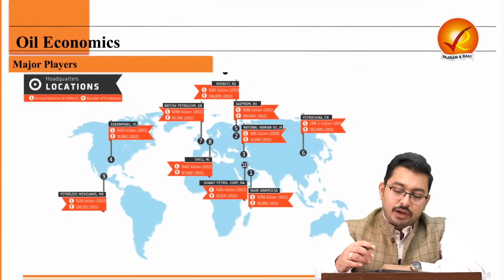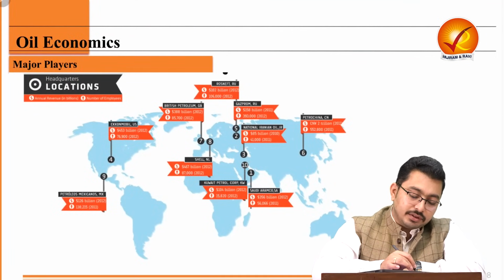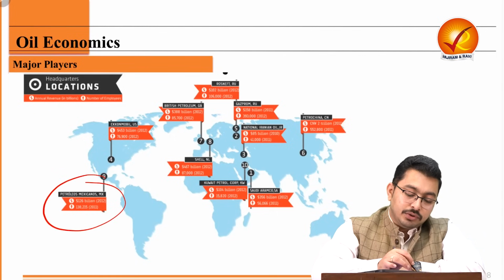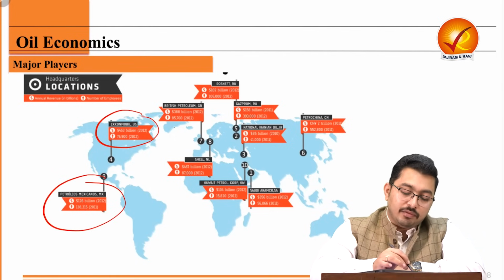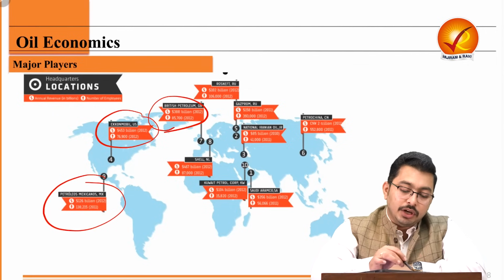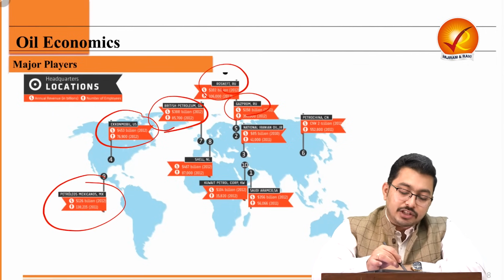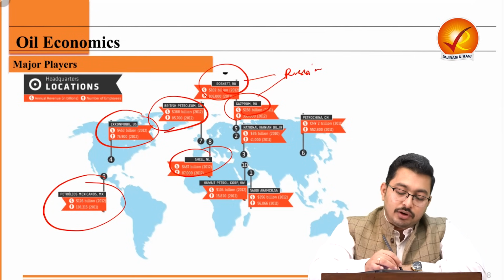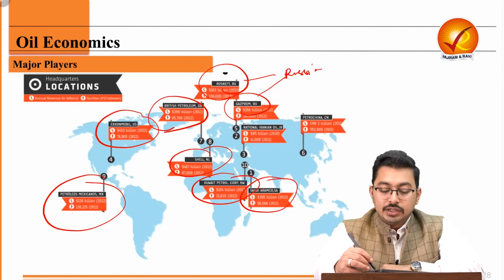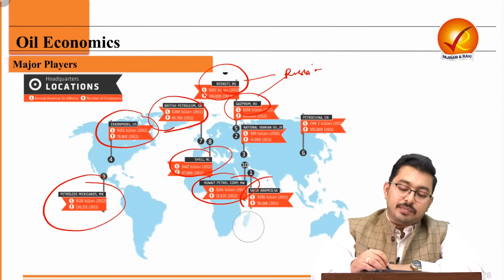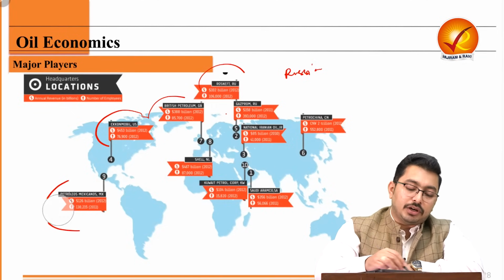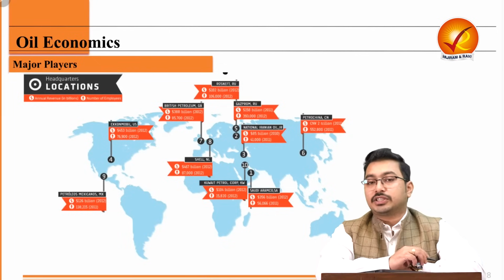Now, in terms of locations, you can see some of the oil majors. So you have Petroleos Mexicanos, you have ExxonMobil in the US, you have BP, which is British Petroleum, you have Rosneft and Gazprom. These are nothing but Russian PSUs. Then you have Shell Oil, you have Kuwait Petro, and you have the largest company of the world, the Saudi Aramco.